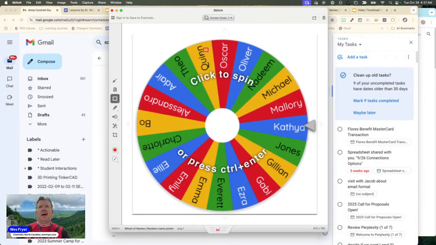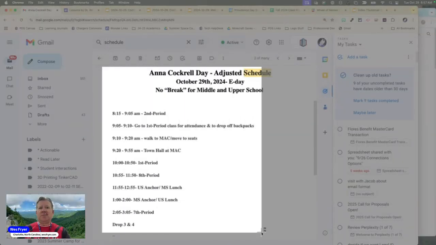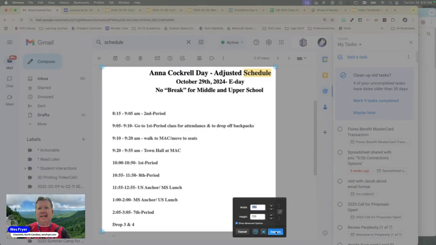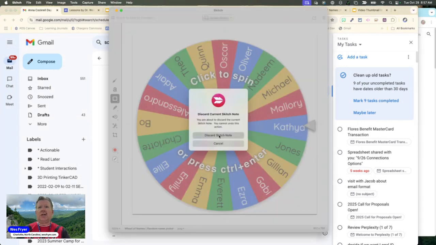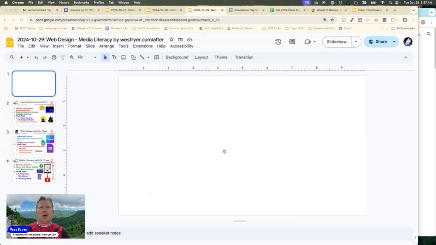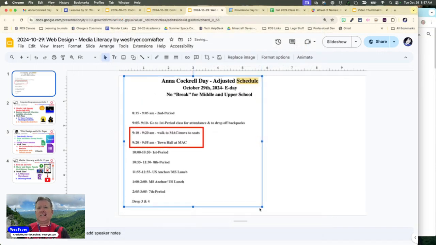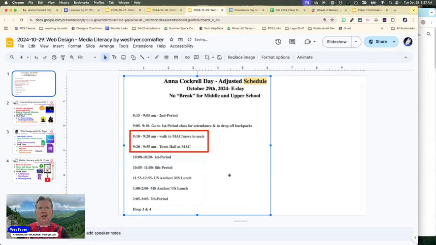So I like on my Mac to use this little program called Sketch. Sketch allows me to take a screenshot and also annotate it, which is really nice. You can take screenshots on a PC or a Mac pretty readily. I'm going to just draw a little box around here, and I'm going to put this on my slide. I don't always do this, but anyway, this is the special schedule, and my students will want to know how we're adjusting our times and stuff.